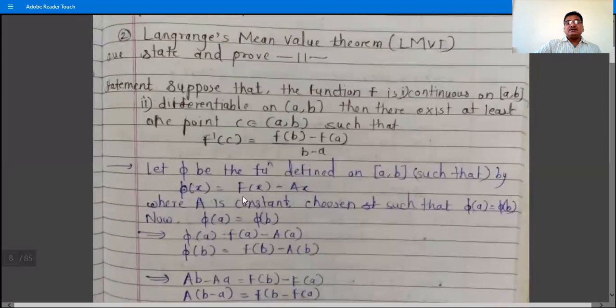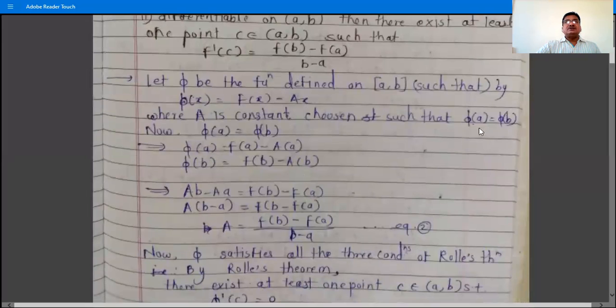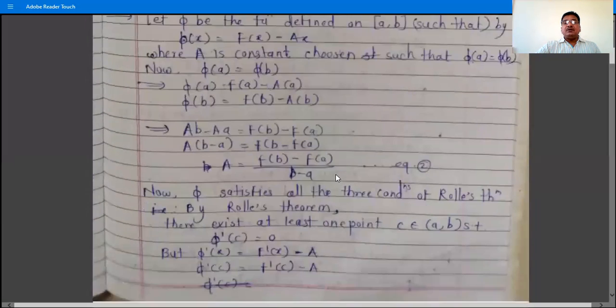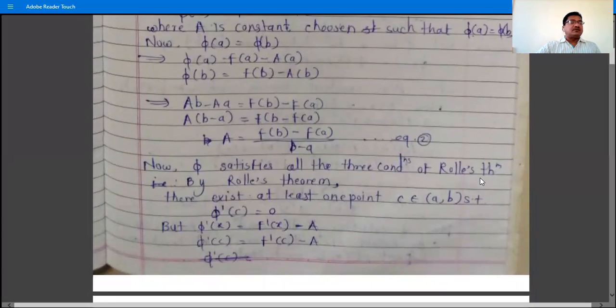That is, f is a function continuous on closed interval [a, b], differentiable on open interval (a, b). This A x is a polynomial function, continuous everywhere, differentiable everywhere, and therefore the subtraction of two functions, this f of x minus A x, is continuous on closed interval [a, b], differentiable on open interval (a, b), and phi of a is equal to phi of b.